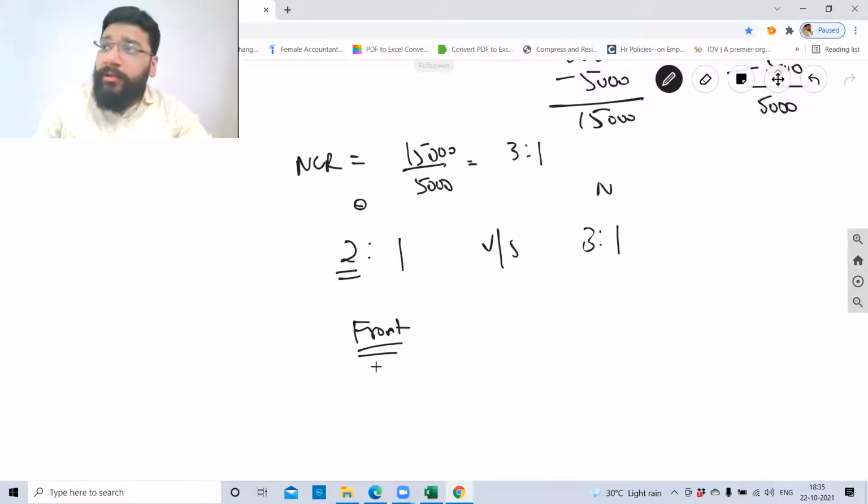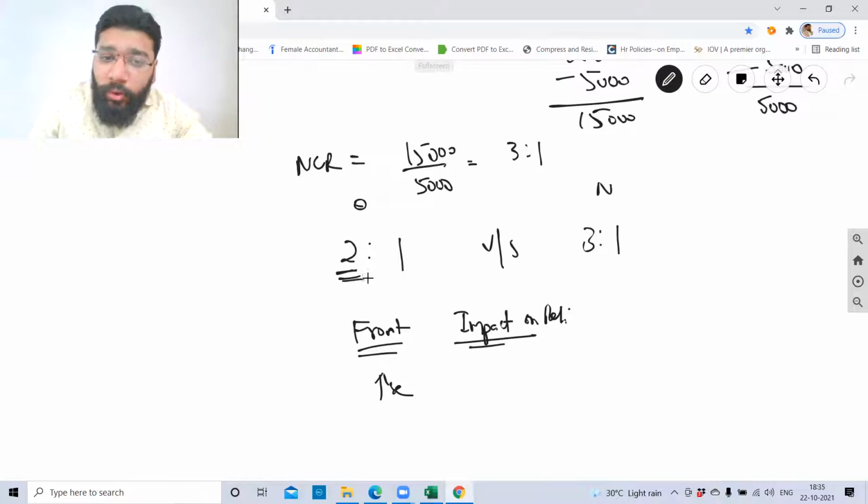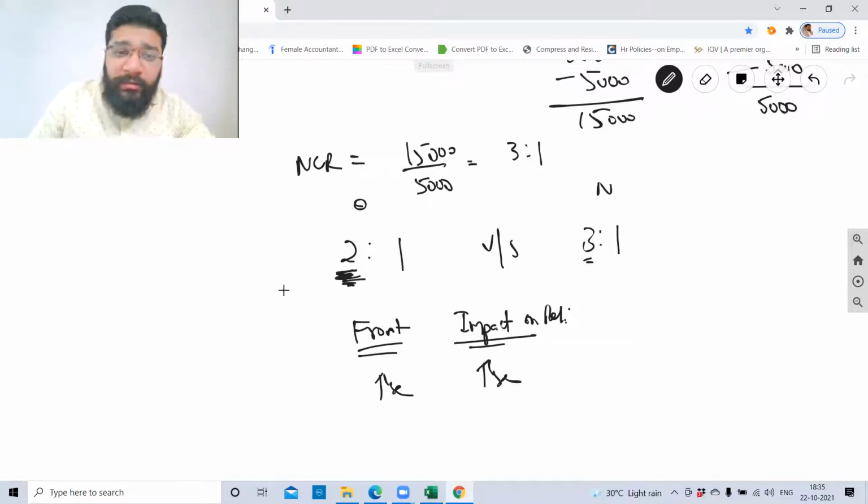Compared to old, if the front portion increases, then what will be the impact on the ratio? 2:1 and 3:1. The front portion, if you see, from 2 it has become 3. So what will be the overall impact on the ratio? Increase.